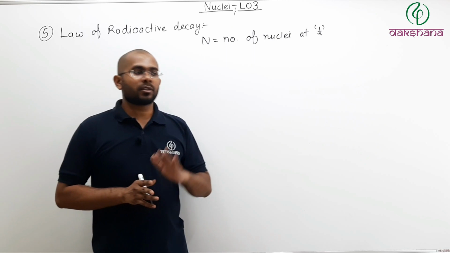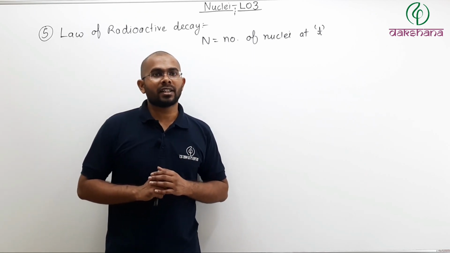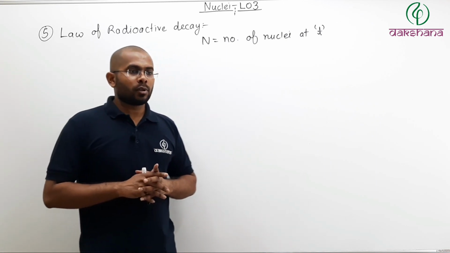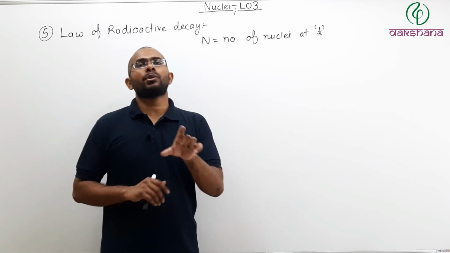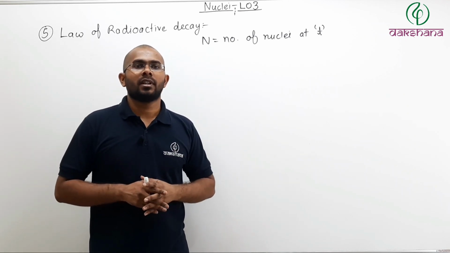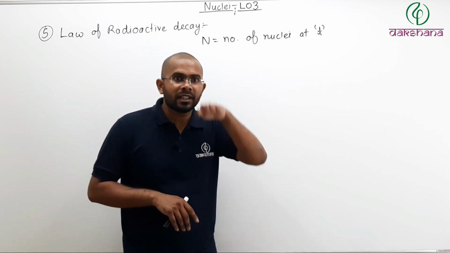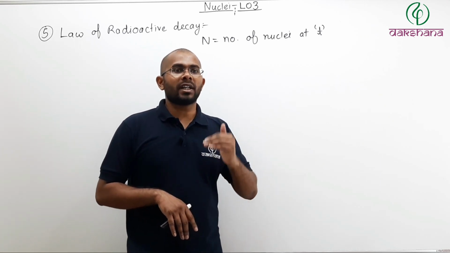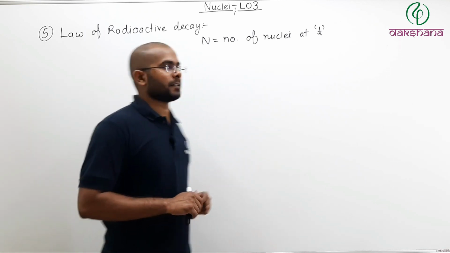I cannot predict which one of them will decay, but I can predict how many will decay. As the nuclei decay, what will happen to the total number of nuclei? The total number of nuclei will come down. It will decrease.